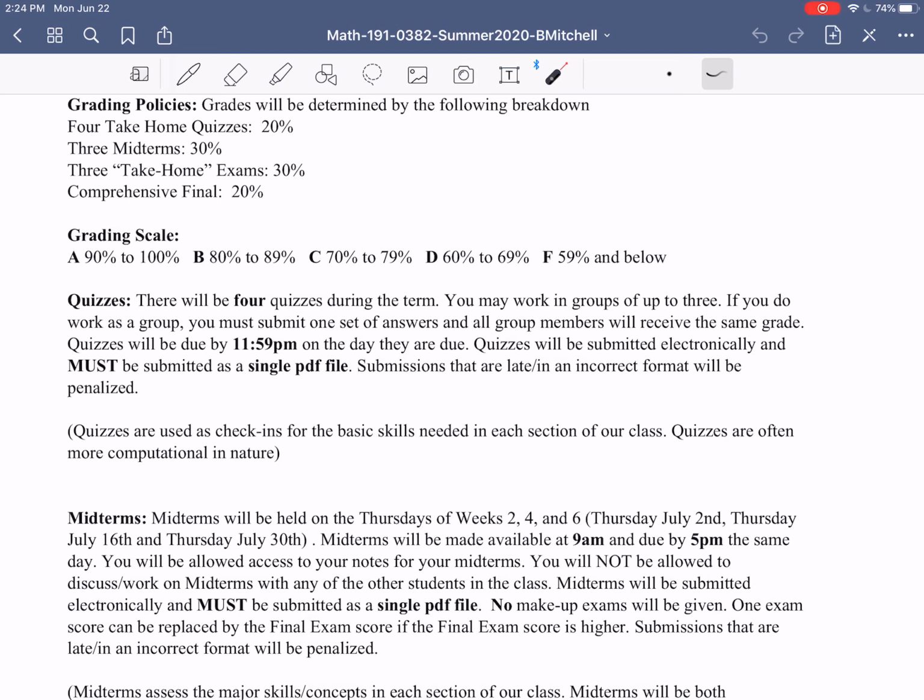You just want to make sure the quizzes are basically there to make sure you're getting the computational things in each part of the class.